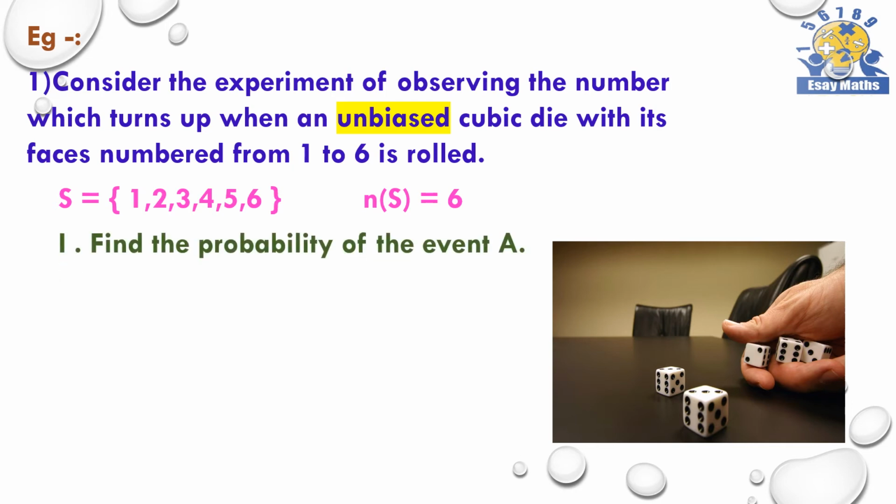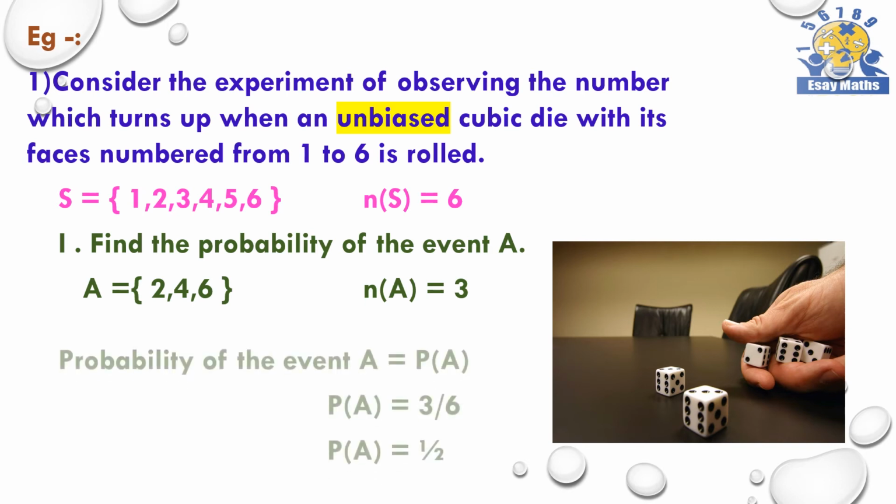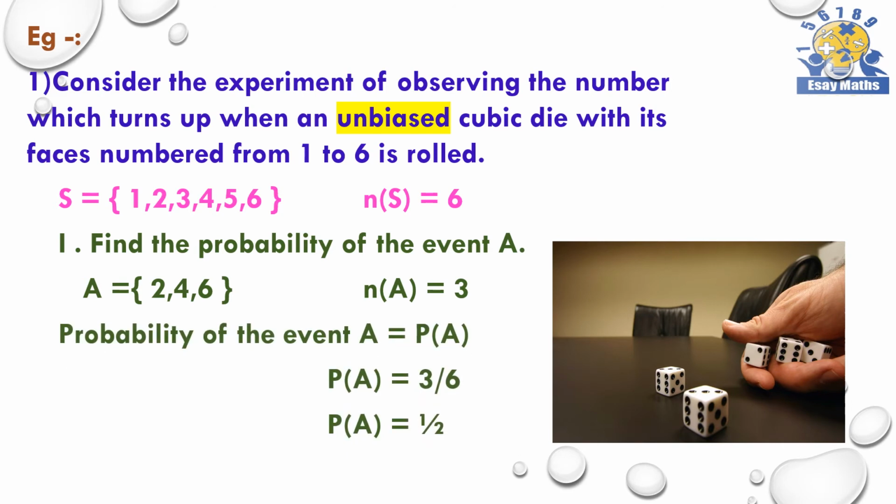Part 1, find the probability of the event A. Here they have given the event A with the elements 2, 4 and 6. So the number of elements in the event A is 3. Probability of the event A, we can express as P(A). P(A) is equal to 3 over 6, because n(A) is 3, n(S) is 6.